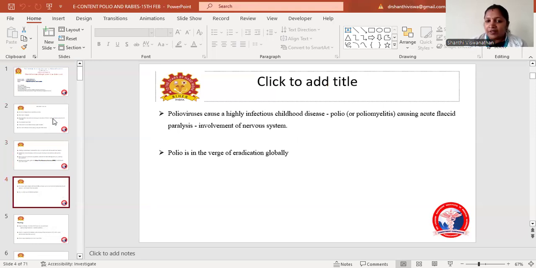Polio is a highly infectious childhood disease, causing acute flaccid paralysis involving the central nervous system. So it is on the verge of eradication globally.